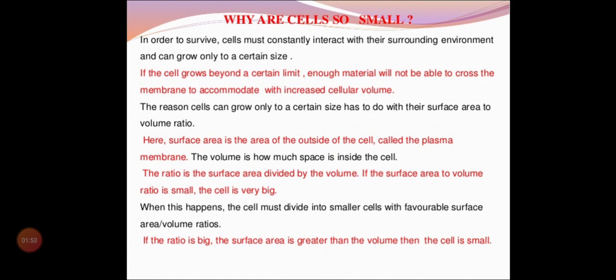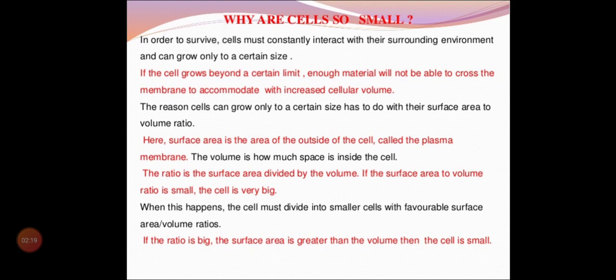The surface area, the outside of the cell, is called the plasma membrane, and the volume is how much space is inside the cell. So the protoplasm is covered by the plasma membrane. With that they can extend, because they have one boundary wall like the plasma membrane. If it enlarges again, the plasma membrane will tear, and every component will come out. So only to a certain extent can the cell increase.